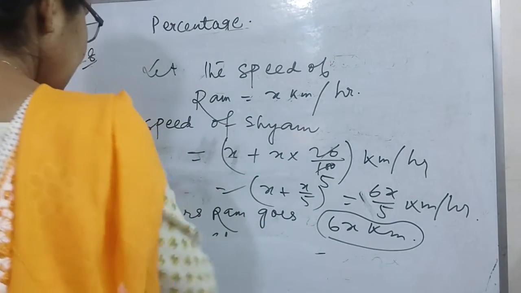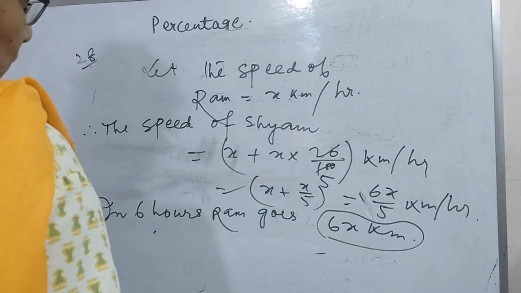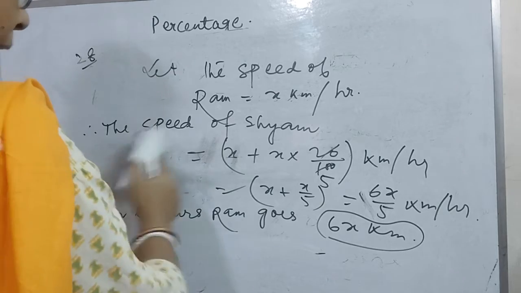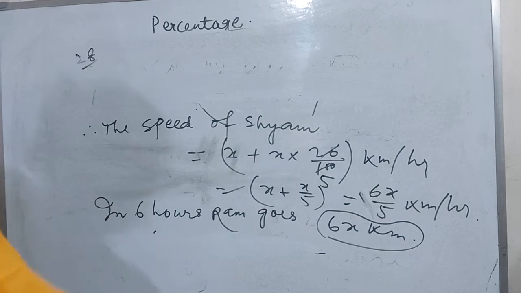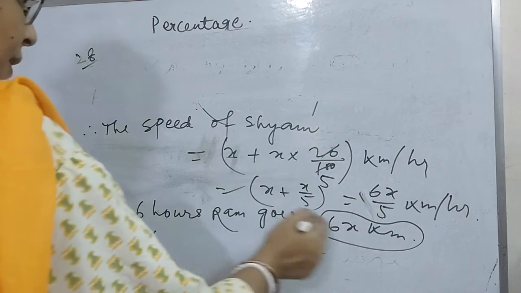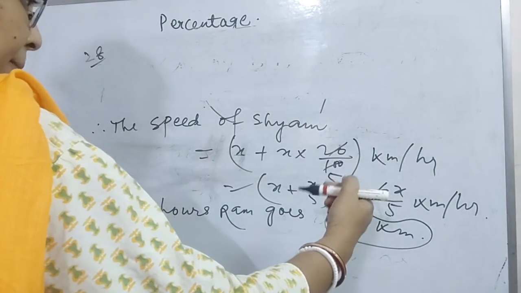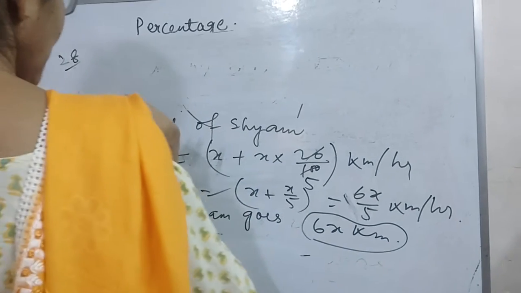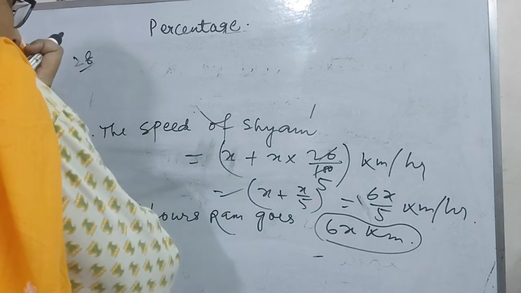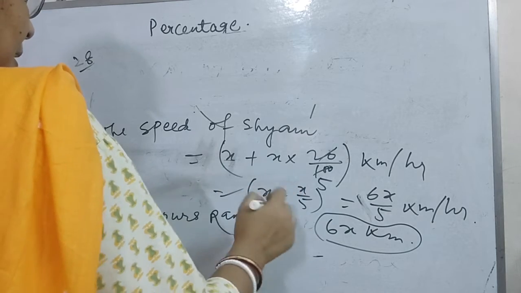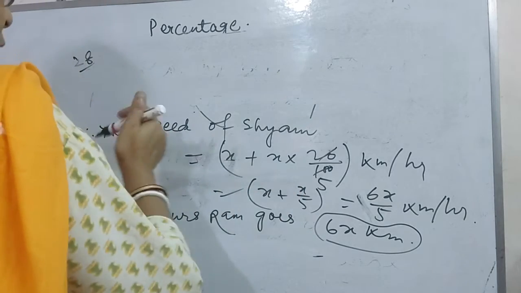Okay, that means Shyam's speed is this. So distance by speed is equal to time.